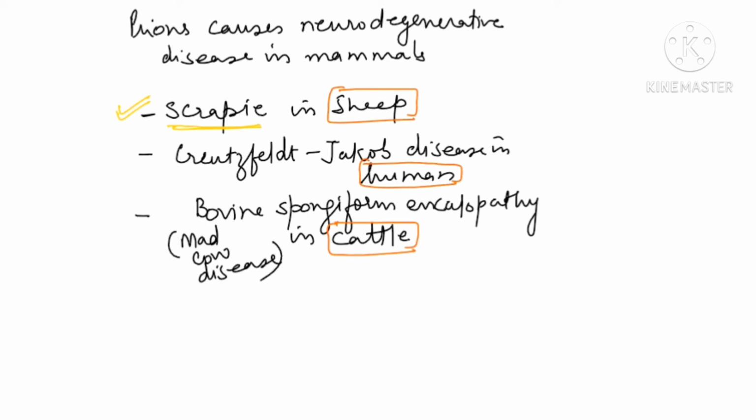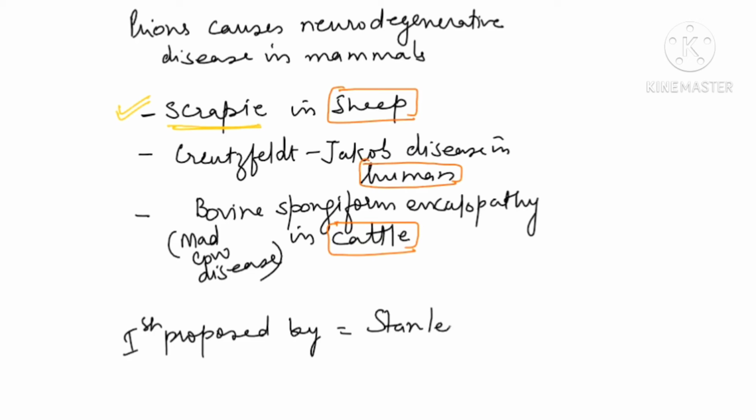Now see, the scientist who got the Nobel Prize, who first proposed the model that prions are a misfolded version of the normal protein, making other normal protein go for misfolding, was Stanley Prusiner.